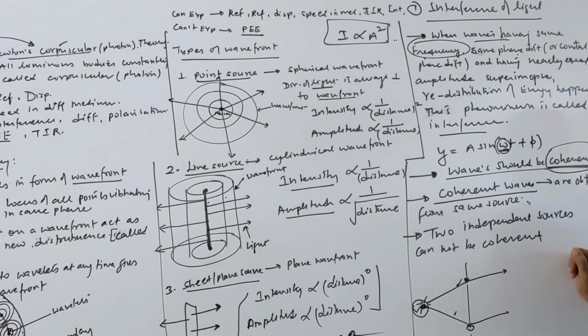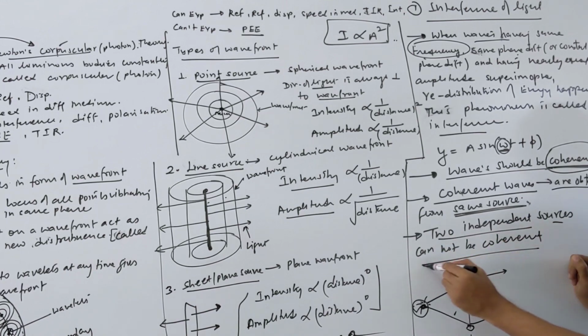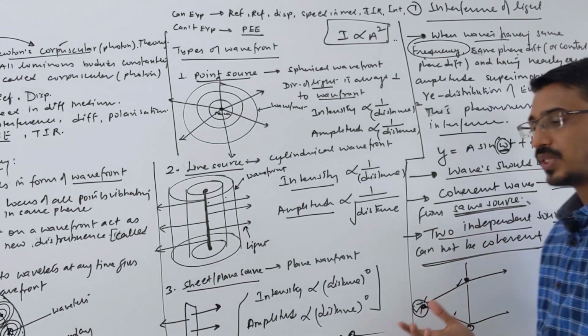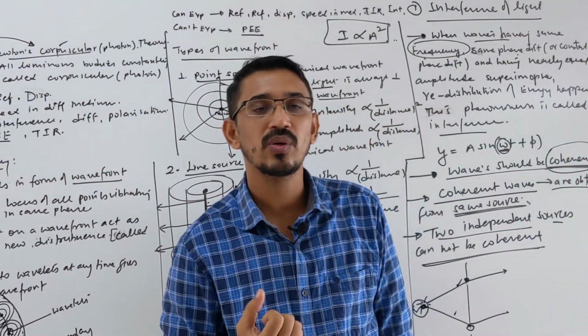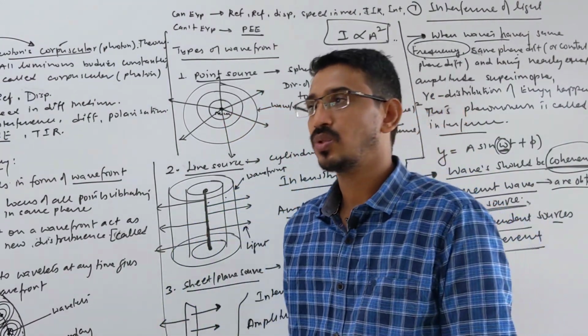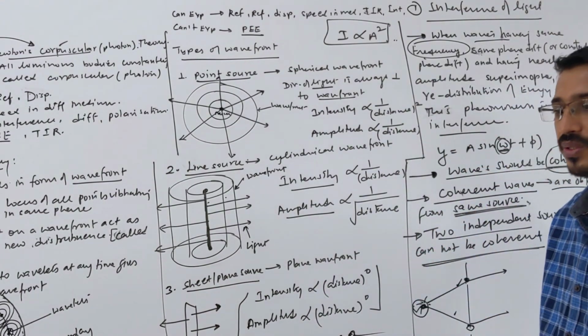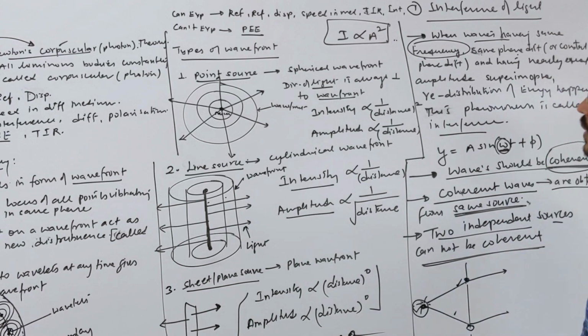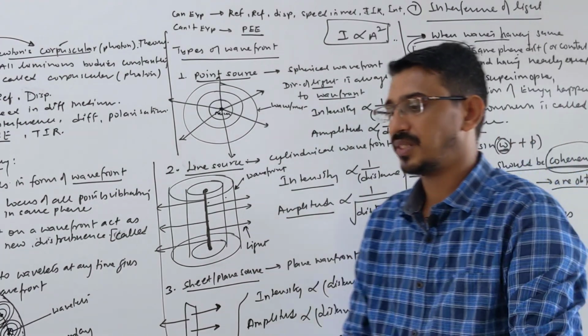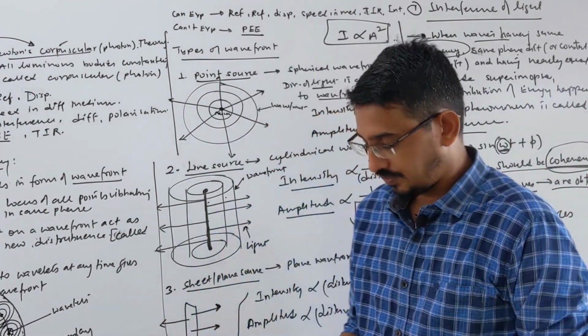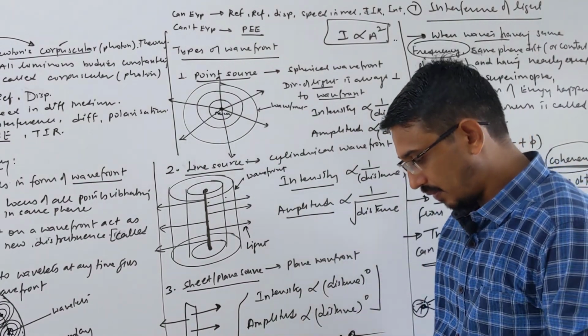So listen carefully. Coherent waves or coherent sources are produced from the same source only. Two independent sources cannot be coherent. Their waves will not have the same or constant phase difference, keep in mind. So a coherent source is produced by the same source only. Independent sources cannot produce coherent waves. We'll continue about this. We will calculate the phase difference between two waves, and the phase difference and path difference relations. All these things we have already learned, but we will still revise them.